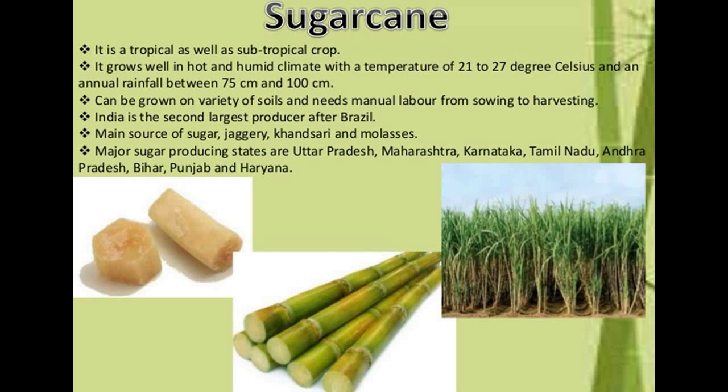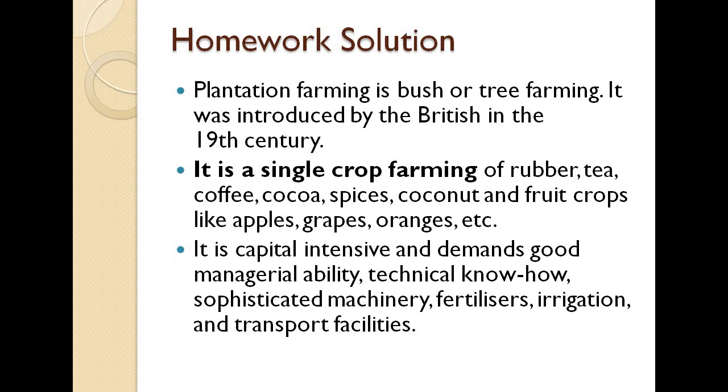India is the second largest producer after Brazil. It is the major source of sugar, jaggery, khandsari and molasses. And major sugar producing states are Uttar Pradesh, Maharashtra, Karnataka, Tamil Nadu, Andhra Pradesh, Bihar, Punjab and Haryana. So this is the whole lecture.